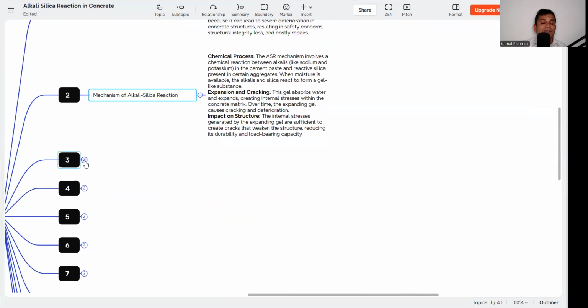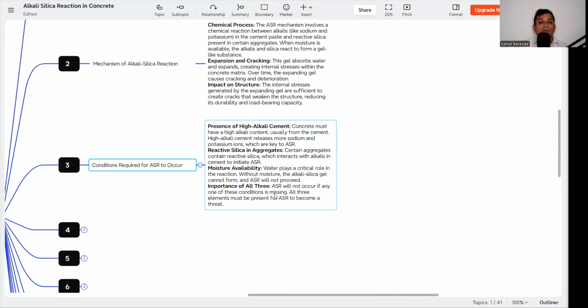The next part is the conditions required for ASR to occur. So already we have discussed the reaction: sodium and potassium in the cement, reactive silica in the aggregates, and moisture availability. So concrete must have a high alkali content, usually from the cement. This high-alkali cement releases more sodium and potassium. That is the main substance for the ASR. And then reactive silica in aggregates. Then moisture availability.